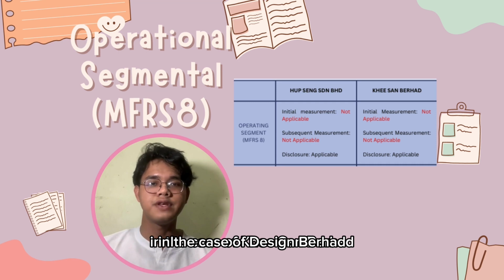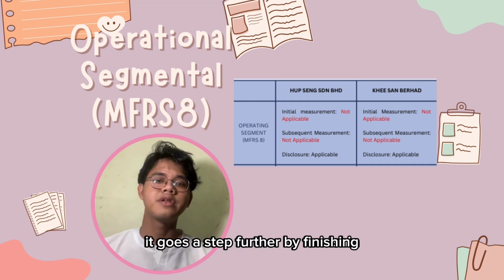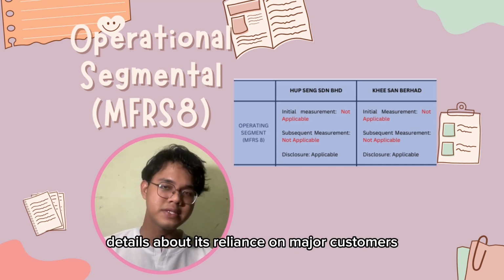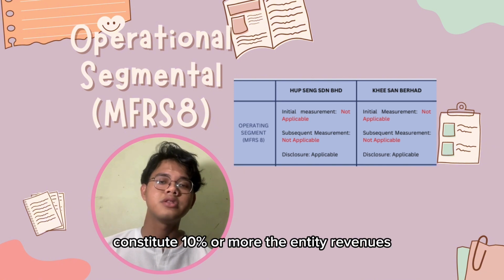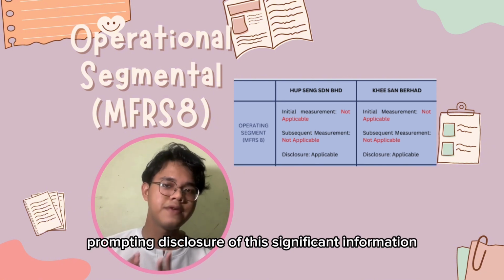In the case of Kissan Berhad, it goes a step further by furnishing details about its reliance on major customers. This is due to the fact that revenue from transactions with a single external customer constitutes 10% or more of the entity's revenues, prompting disclosure of this significant information.